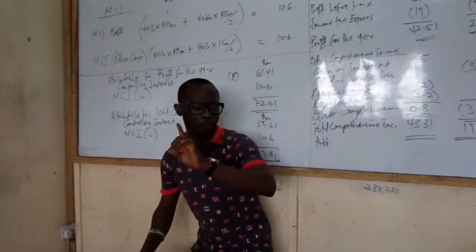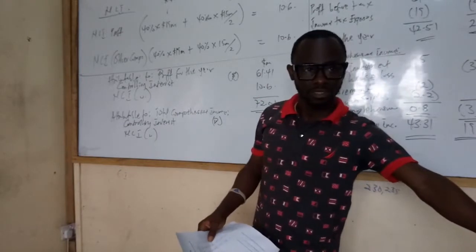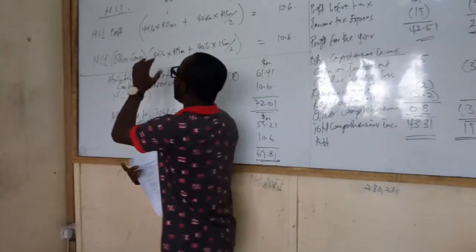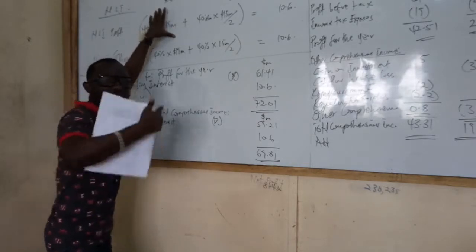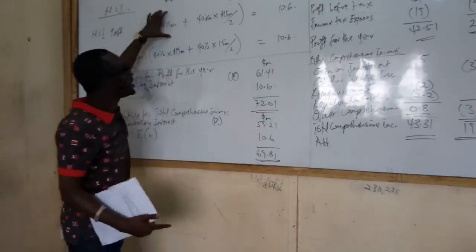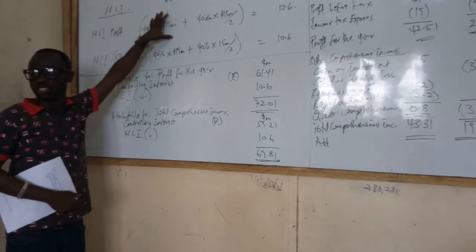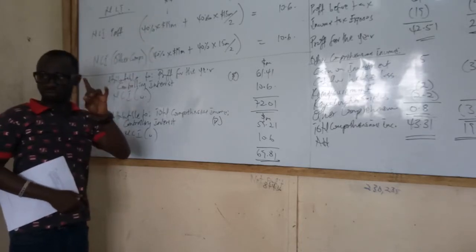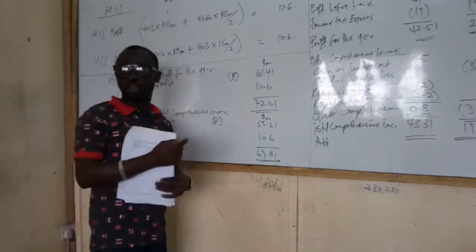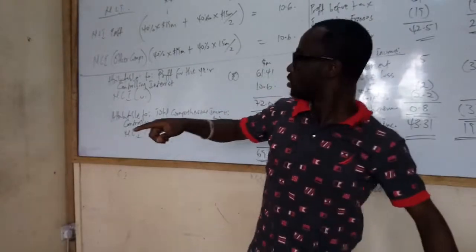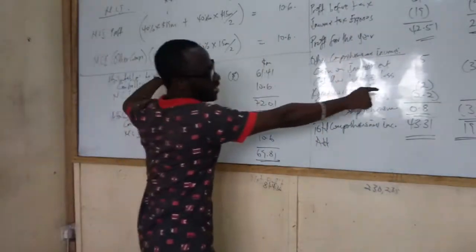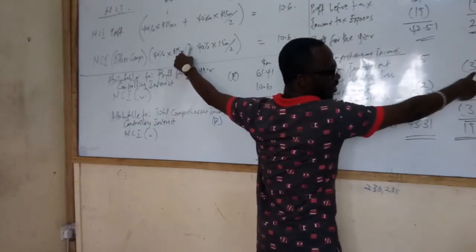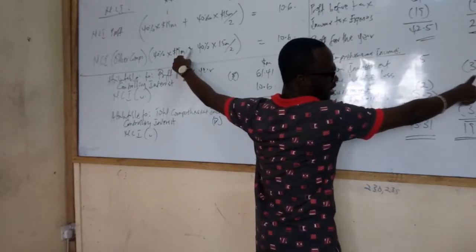I don't know if you get it. So it is not about picking from the face. It is about finding out whether that is the actual profit they have made for the year. So if there is any adjustment, then that adjustment has to be incorporated. So we add it to the 19.